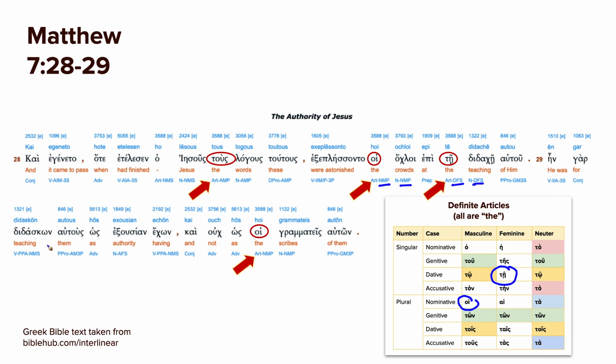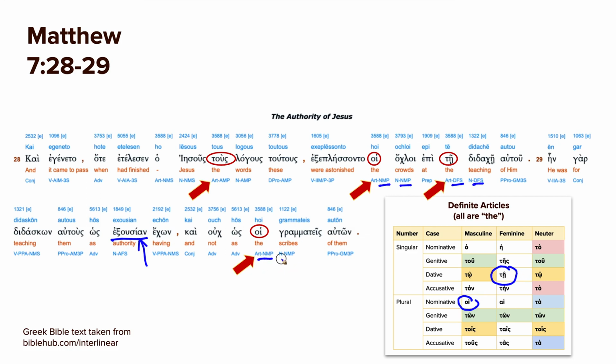Ein gar didaskon autus. So basically, he was teaching them as having authority, as though he had authority. Basically, he was not referring to what the Bible teaches. He was just directly teaching them. He was the source of the Bible. And not as the scribes. So it's not like the scribes didn't have authority. They were certainly authoritative in that time, but they were referring to what the Bible told them to say. And Jesus was basically just telling them straight up, this is what you do. And then not as the scribes taught them.